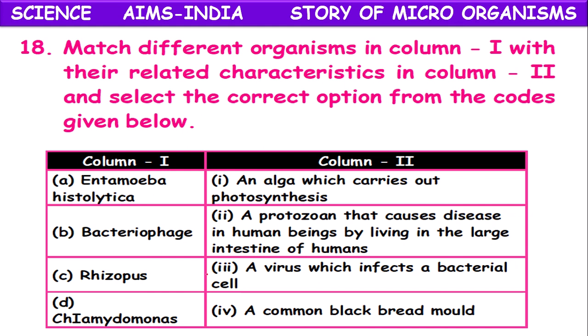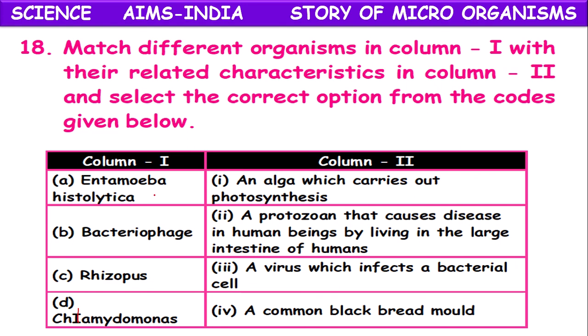And in column 2, their explanations are given: an alga which carries out photosynthesis, a protozoan that causes disease in human beings by living in the large intestine, a virus which infects a bacterial cell, a common black bread mold.